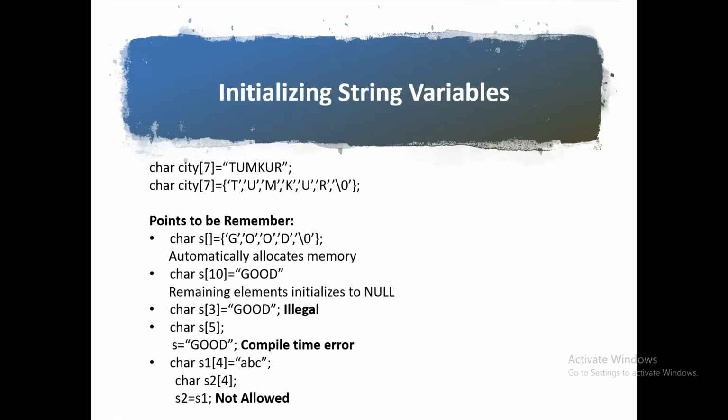We cannot separate initialization from the declaration. In another point, char s1[4] is equal to "abc". Yes, declaration and initialization are done in a single step, no problem. Here char s2[4], declaration is done, no problem, but s2 is assigned by s1. An array name cannot be used as the left operand for this assignment operator. This is also not allowed. These are the points you need to remember while initializing string variables.